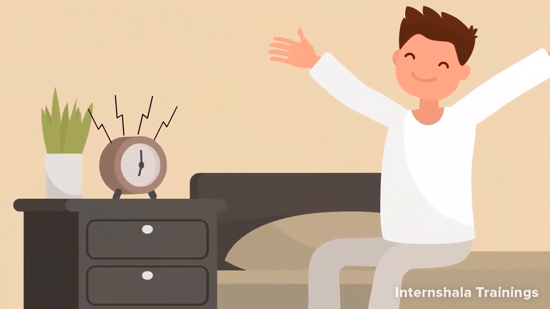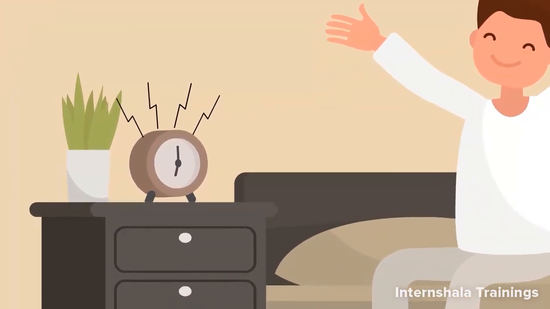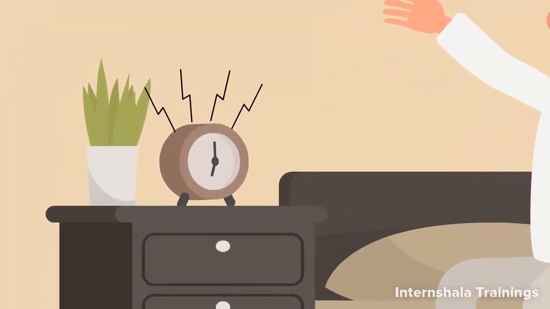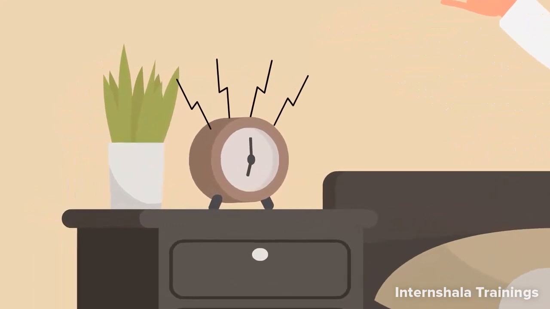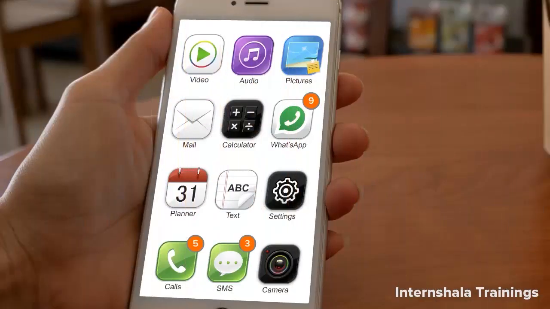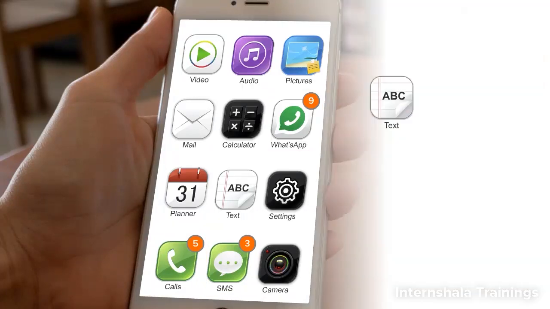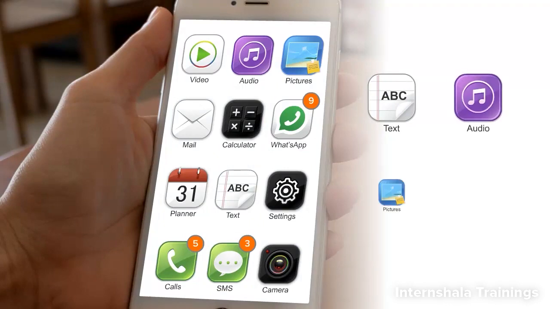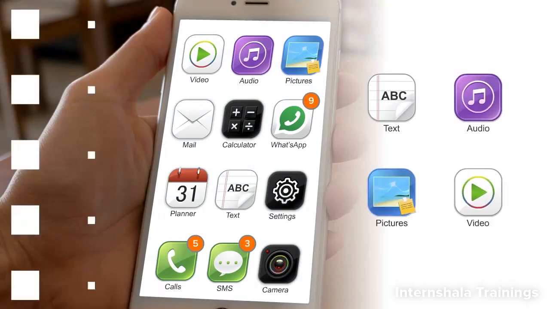For example, when you wake up in the morning at the sound of your alarm, the specific time you wake up at is data. After waking up, you check your mobile for notifications. Now, again your mobile contains a lot of data, such as number of calls received or missed, the number of SMS or WhatsApp messages received or sent. All these, including the contents of the messages, is also data in the form of text, audio, pictures or video.